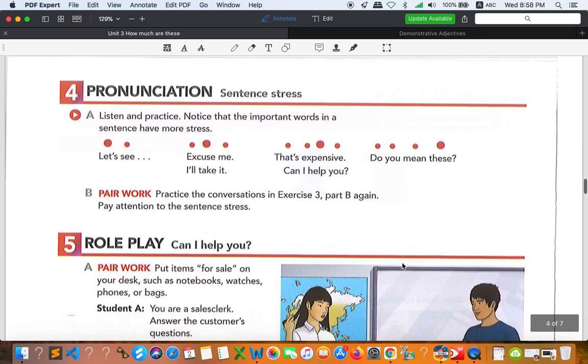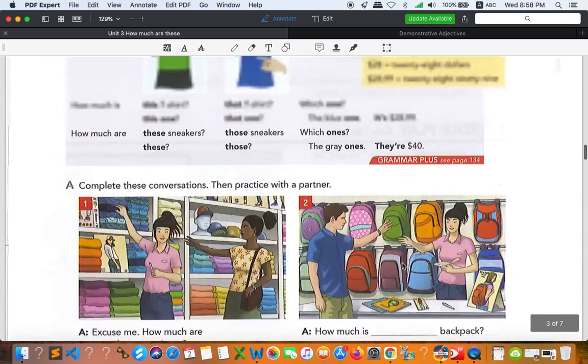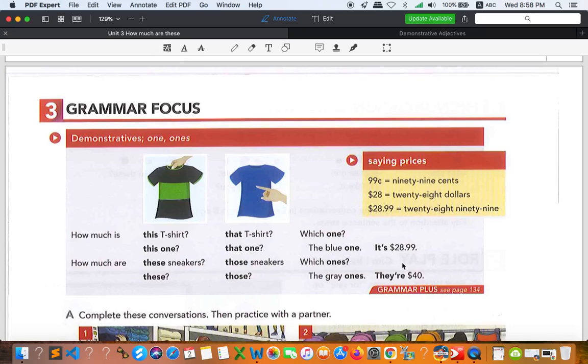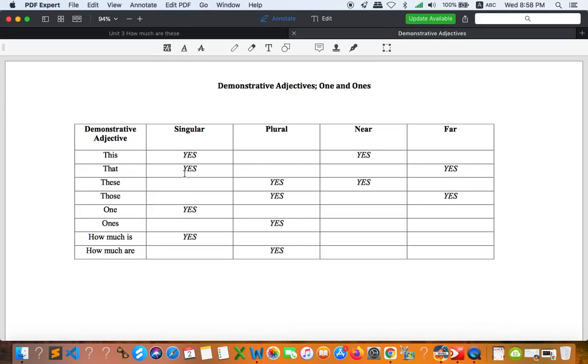I think that's it. I'm not going to move to number 4 and 5. Once again, let me wrap up the grammar points. We have demonstrative adjectives: this, that, these, and those. We know all of them. You might refer to the handout right here. It can be near or far, it depends on the demonstrative adjective you are using. So stick to this one, everyone. Make sure that you read this and understand all of them.